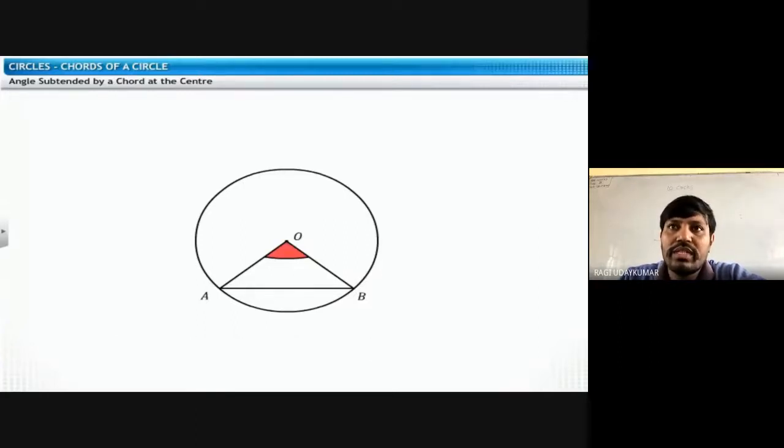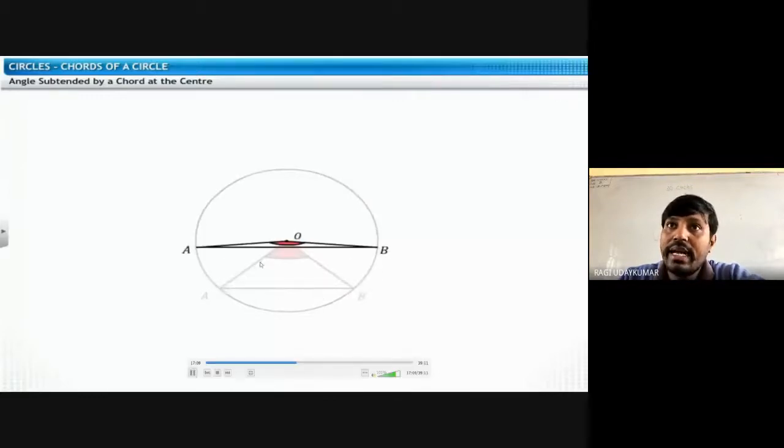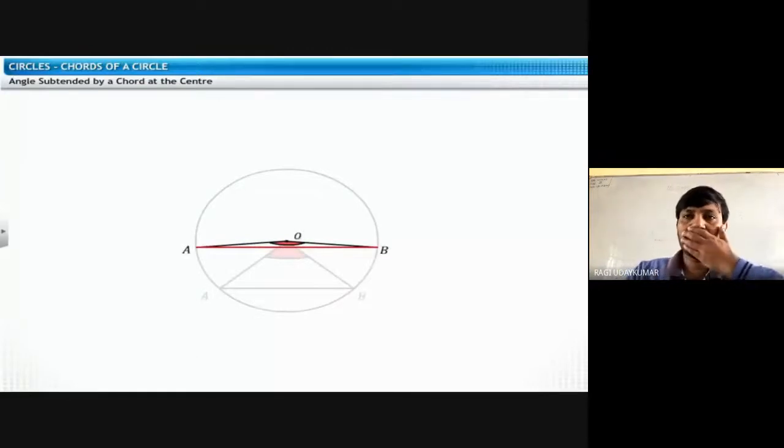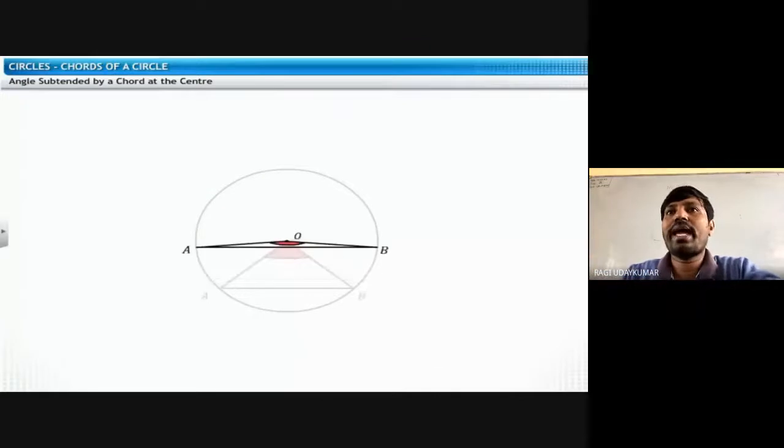So now whenever you see, if you take a point on the circle, so this is called angle subtended by an arc. Angle subtended by a chord at the center. वो highlight करके दिखाया ना, वो angle को angle subtended by an arc.